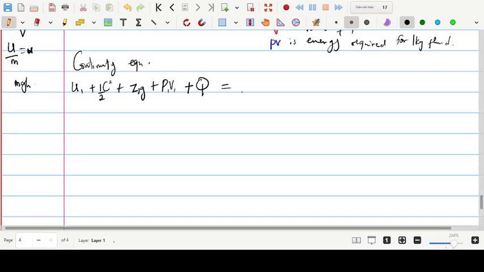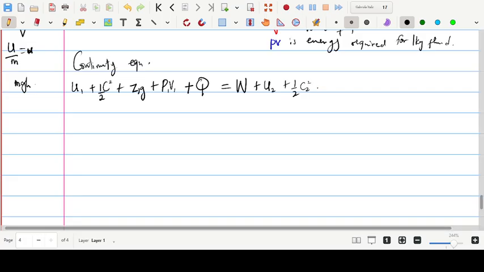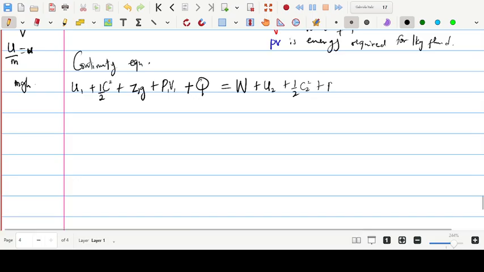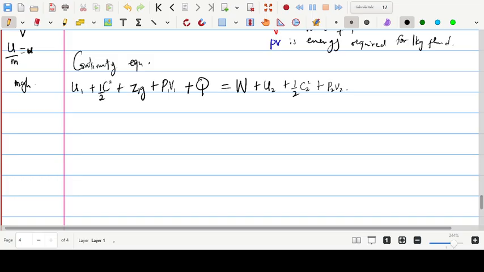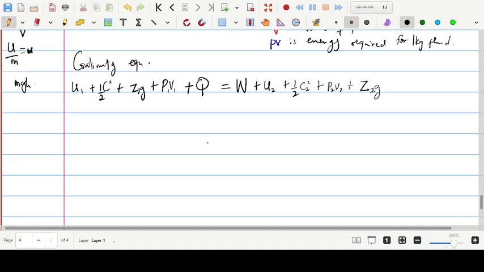So at the inlet, Q is applied. Now what will happen at the outlet? You know that we are going to have W, plus internal energy u2, plus half C2 squared, plus P2 v2, and finally our potential energy Z2g. You understand now? So we can call this equation 1.